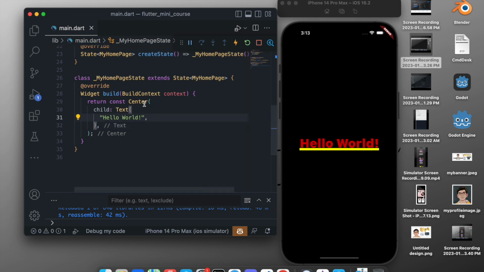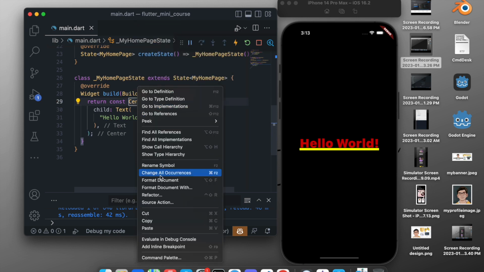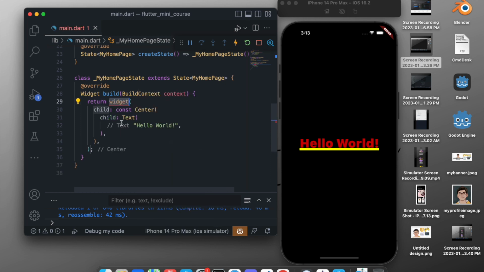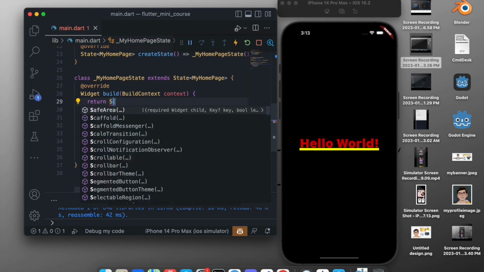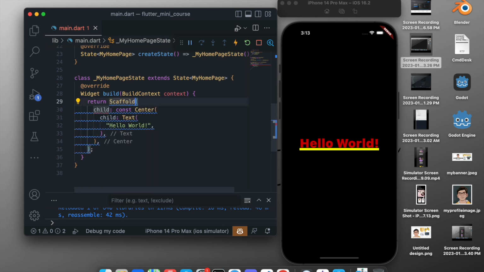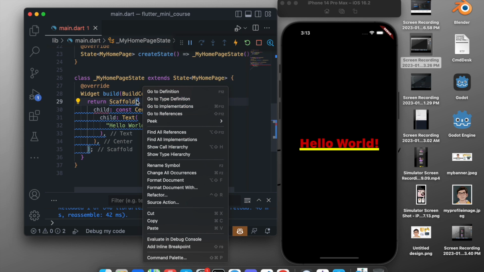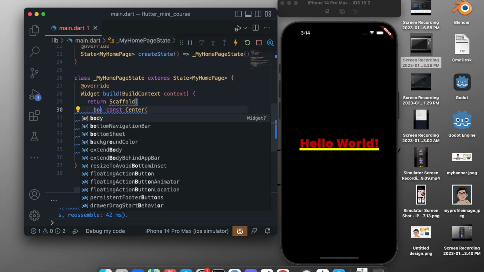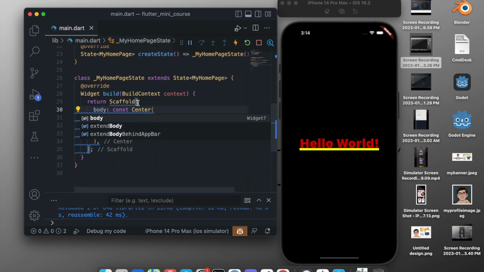So to solve that, we have a widget called Scaffold. So we will just right click on the Center, Refactor, and wrap with widget. Now in this case we don't have an option for Scaffold there, so we will just wrap it with widget and name this widget Scaffold. Now after naming it Scaffold, you will get an error in the child. So the error is because the Scaffold doesn't take child, it takes body. So instead write body.